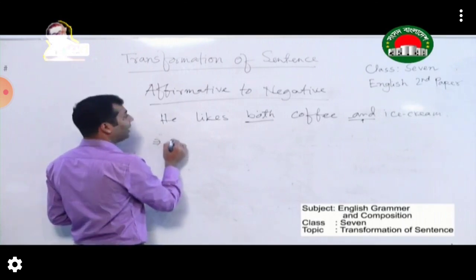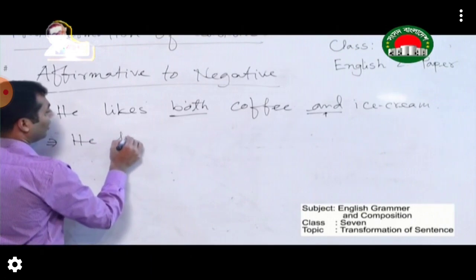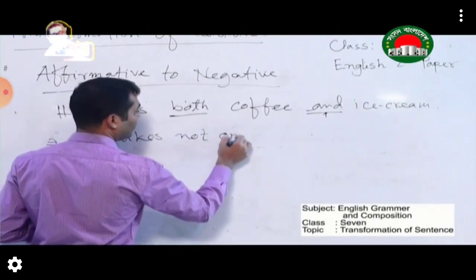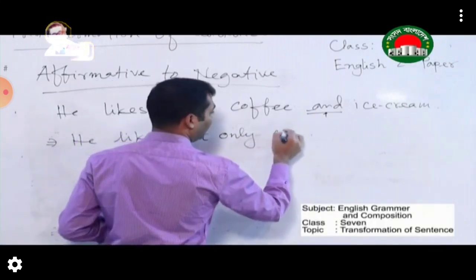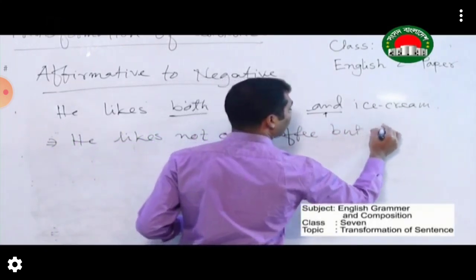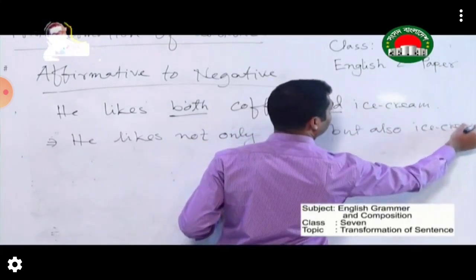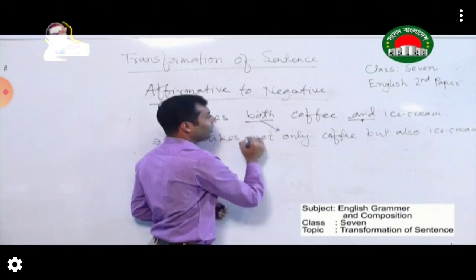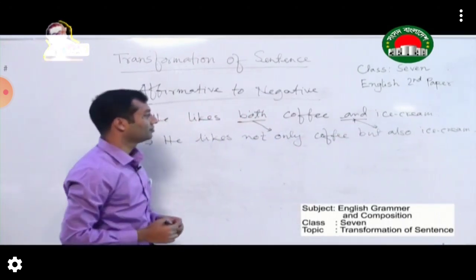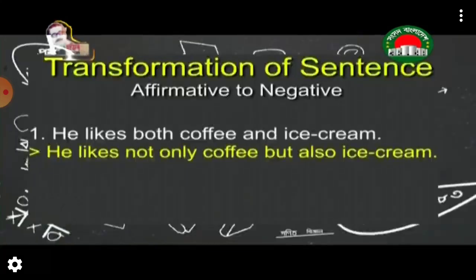For example, he likes both coffee and ice cream, so it will be he likes not only coffee but also ice cream. Both will be not only and and will be but also. So it will be a negative sentence.